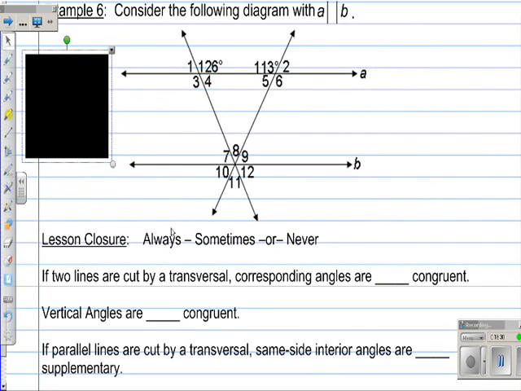So the first one says, if two lines are cut by a transversal, corresponding angles are blank congruent? Well, in this case, they're going to be sometimes, because they're only congruent when the lines are parallel. Okay? So if they're cut by a transversal, they're sometimes congruent because they're congruent only when the lines are parallel. Vertical angles are always congruent. Okay? Vertical angles don't require parallel lines. You can just look at two lines intersecting, their vertical angles, so those would be always congruent.